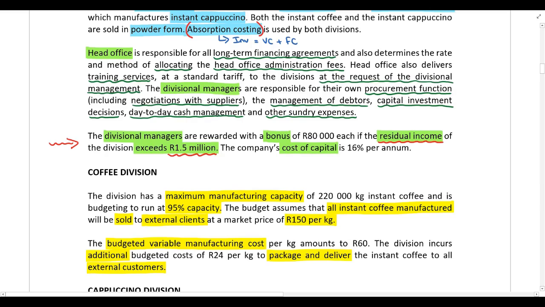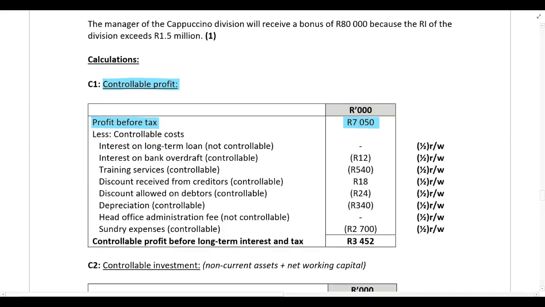But please remember, guys, don't just leave it out. If you leave it out, you're not telling the examiner anything. If I'm marking your paper, it looks like maybe you've just forgotten. So always show the examiner, because there's sometimes marks available for saying you are not including something because it's not controllable. So make sure you show everything, please. So you can see here, interest on the long-term loan is not controllable by the divisional manager, so it's not